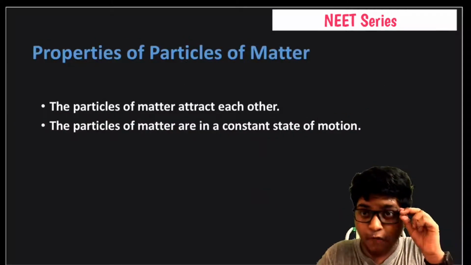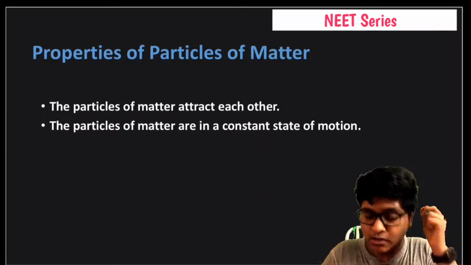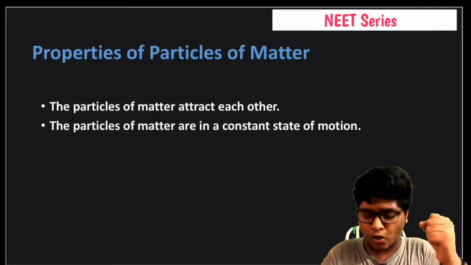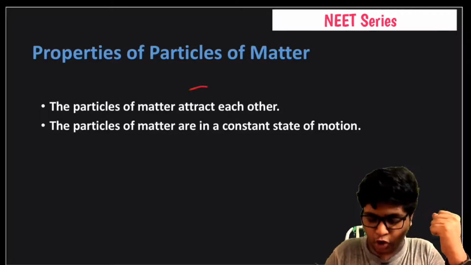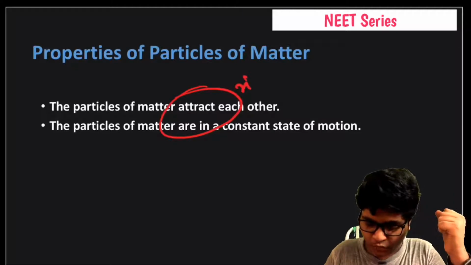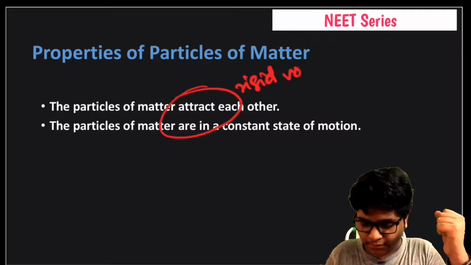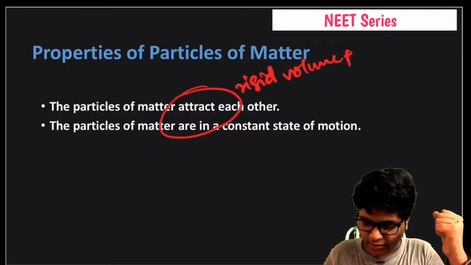And properties of particles of matter. The particles of matter attract each other. Why do they attract each other? Due to rigid volume and rigid shape.